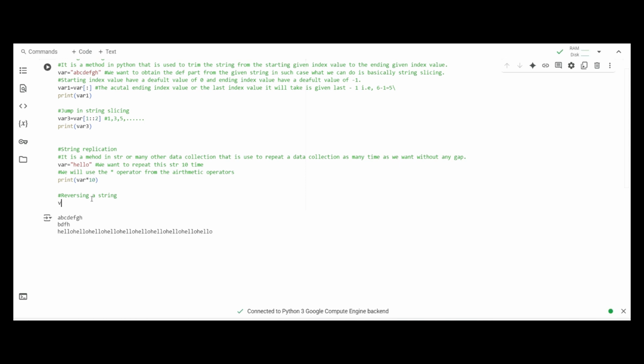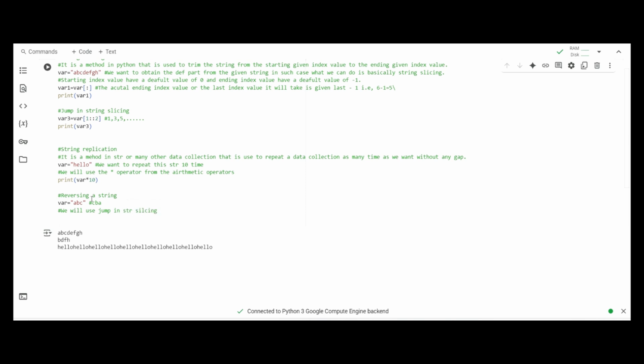It basically means, suppose we have a string ABC, then reversing it means we will obtain CBA. So to reverse a string, we will use jump in string slicing.